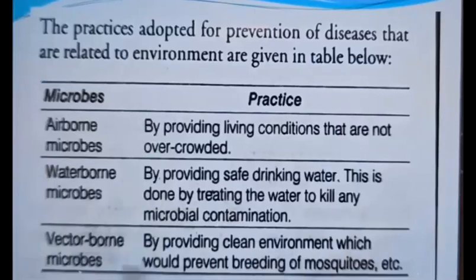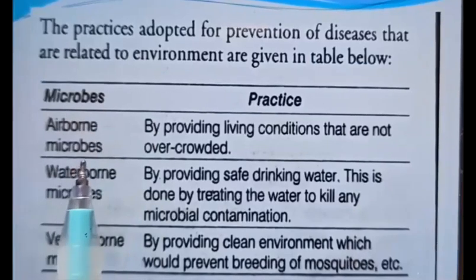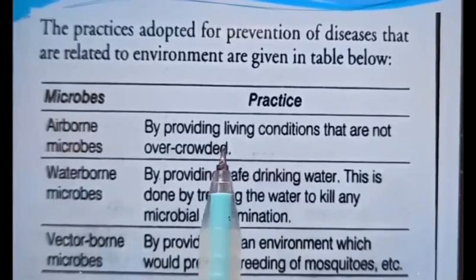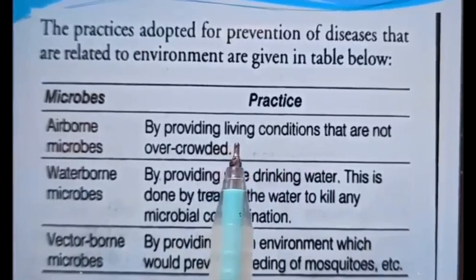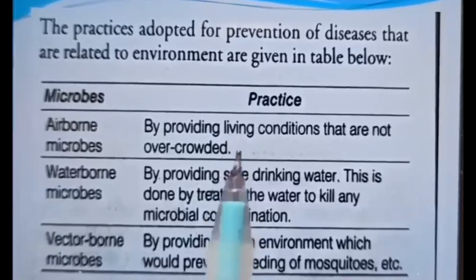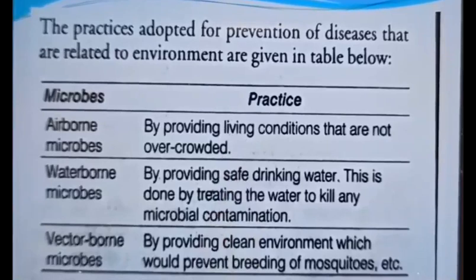Now, what are the practices that are adopted for prevention of diseases? Of course, I have taught you all that, but then once again, let us have a brief summary of that. Airborne microbes can be prevented by providing healthy living conditions. If the living conditions are too overcrowded, then of course, airborne microbes get a chance to enter into your body. Waterborne diseases can be prevented by drinking safe drinking water or clean water or distilled water or pure water. This is done by treating the water to kill any microbial contamination.